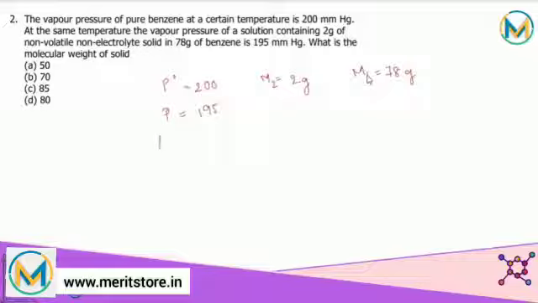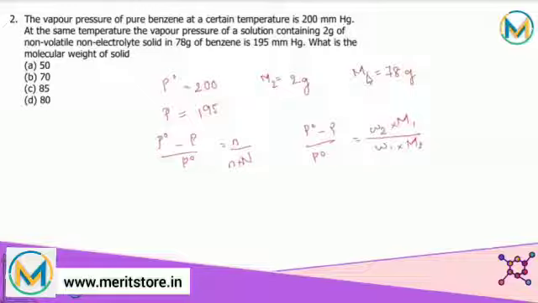So we know that the ratio (P0 minus P of solution) upon P0 is equal to the number of moles of solute upon the number of moles of solute plus the number of moles of solvent. Or I can take it as (P0 minus P) the whole upon P0 is equal to weight of solute into molecular weight of solvent, the whole upon weight of solvent into molecular weight of solute.